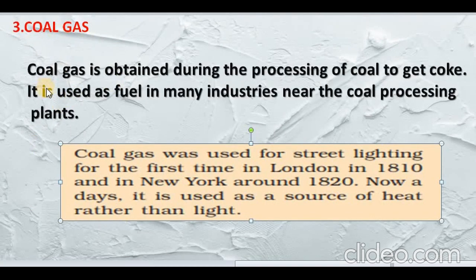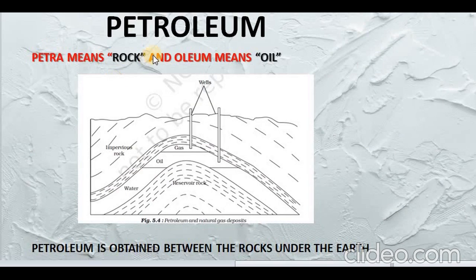Coal gas. Coal gas is obtained during the processing of coal to get coke. It is used as fuel in many industries near the coal processing plants. Coal gas was first used for street lighting for the first time in London in 1810 and in New York around 1820. Nowadays, it is used as a source of heat rather than light.